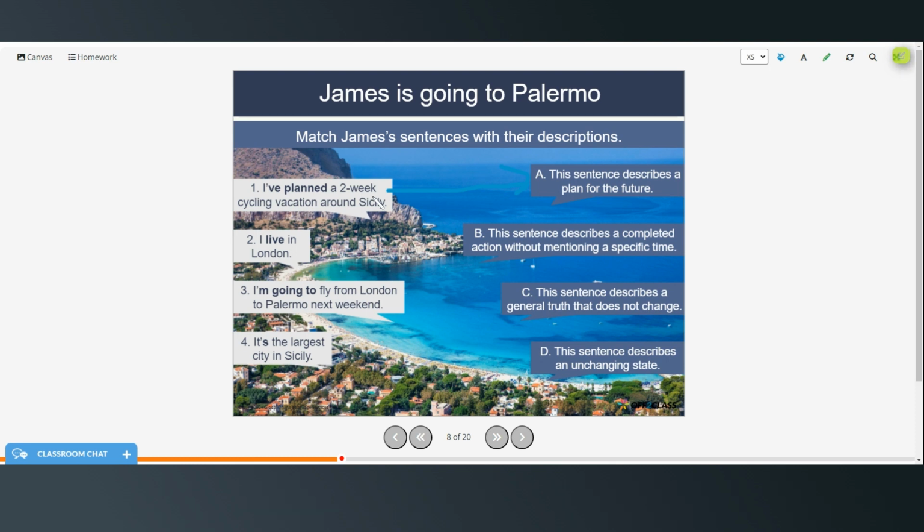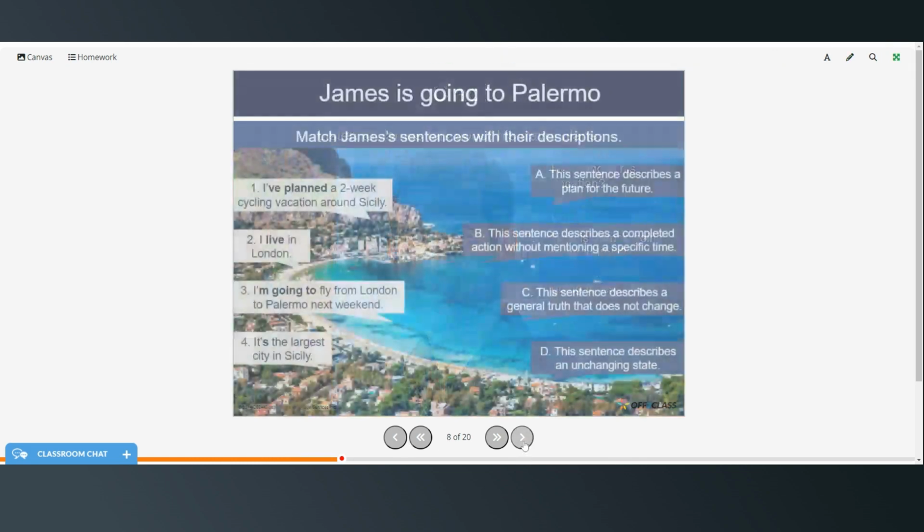Well, probably this one would be B also. I live in London. That's a general truth that doesn't change. Actually, this one is incorrect. It should be, let me redo this here.